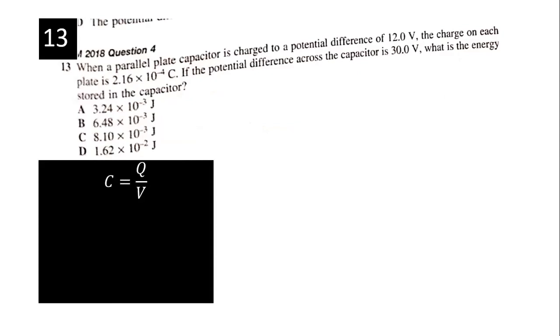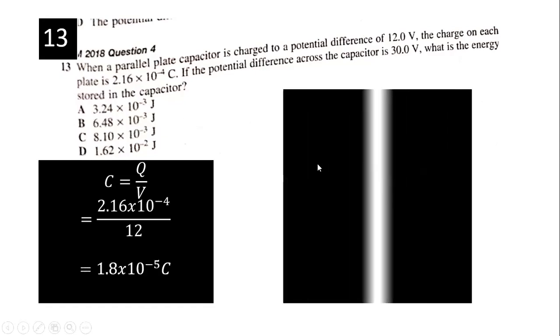C is Q over V. Calculate your capacitance. Basically, you are using the same capacitor, you are changing the voltage also. So first thing is to calculate your capacitance.